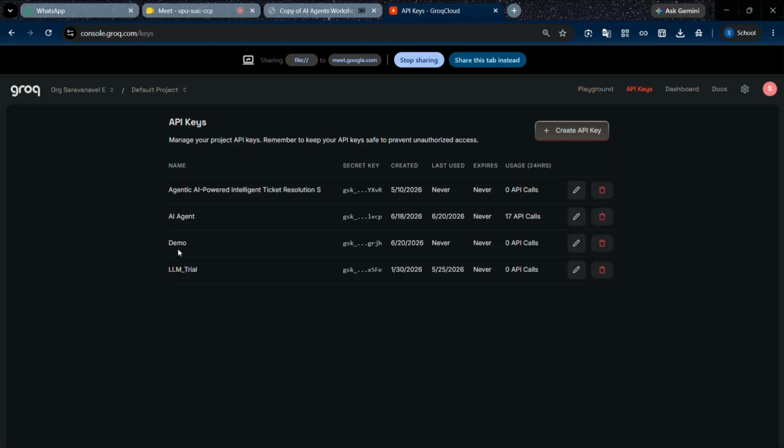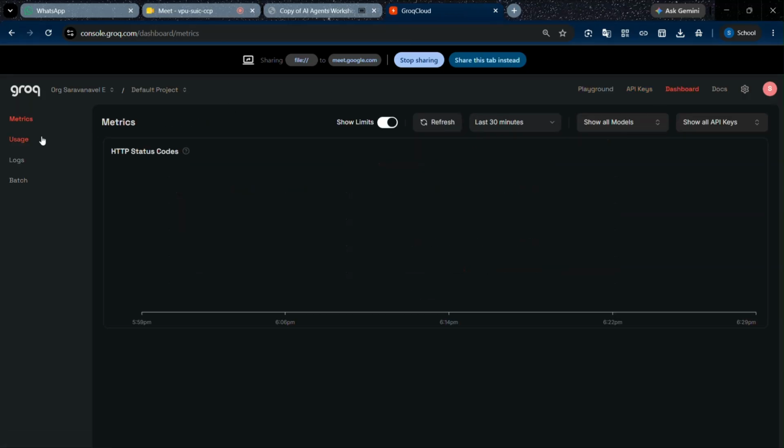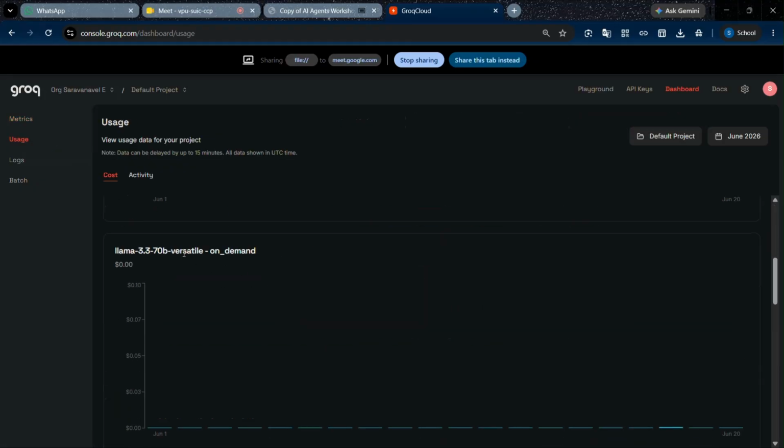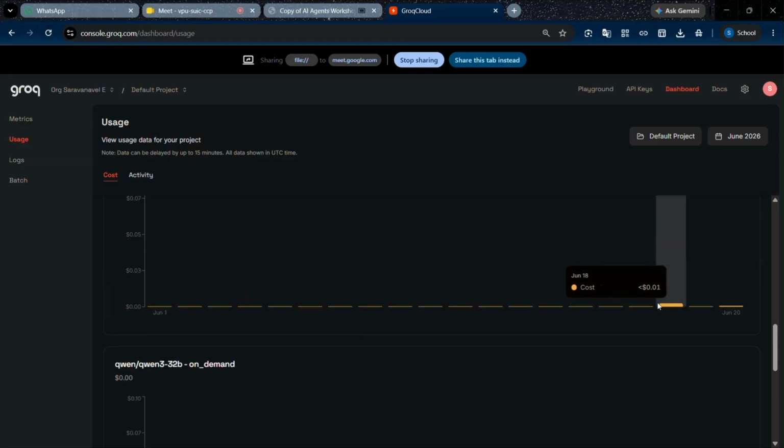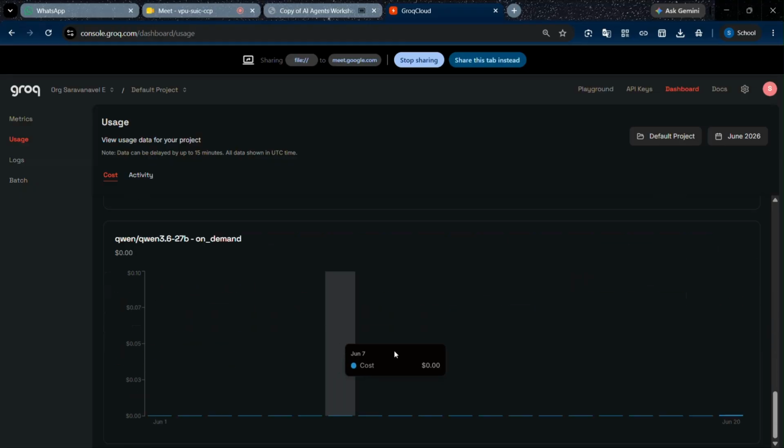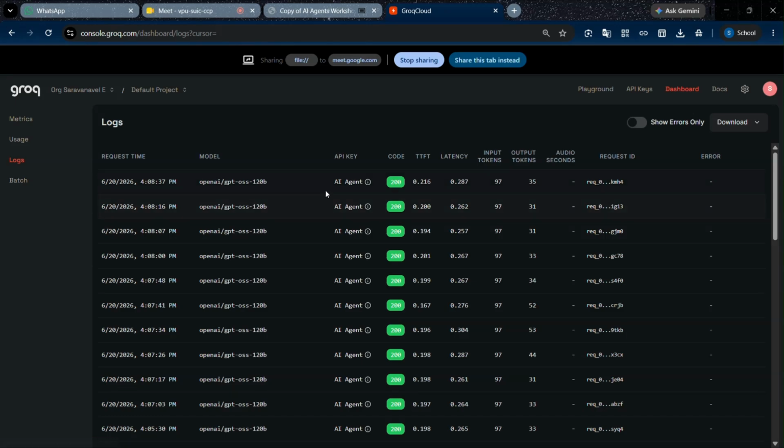So this is the newly created API key, with 0 API key calls. For a demo, I have 70 API key calls. API calls look like this. In usage, as I always said, based on the model, we can see how many tokens we used and how many requests we called, all the things we can see here. And logs: the things that happened in this playground.